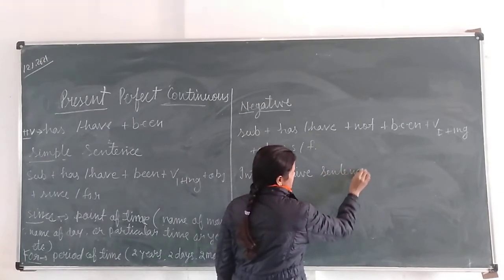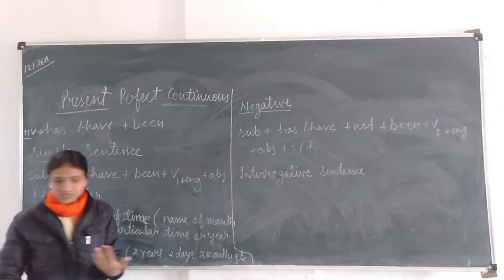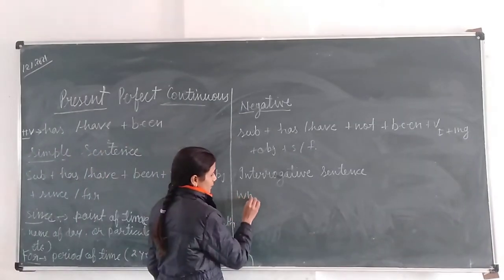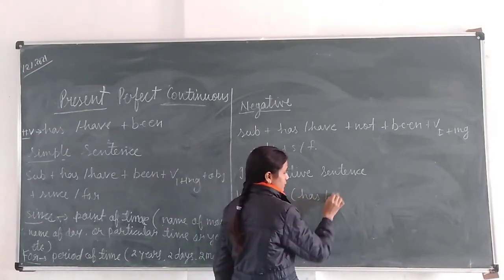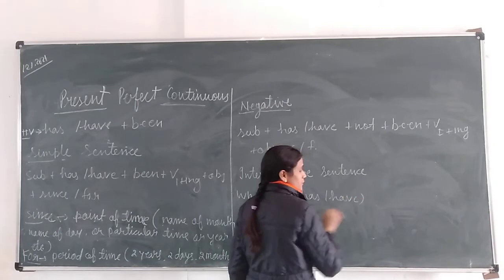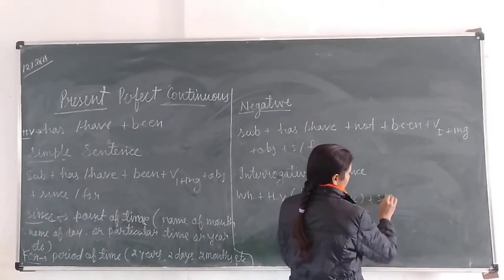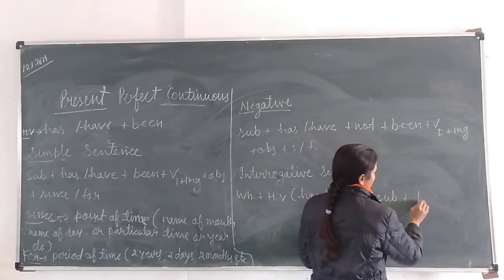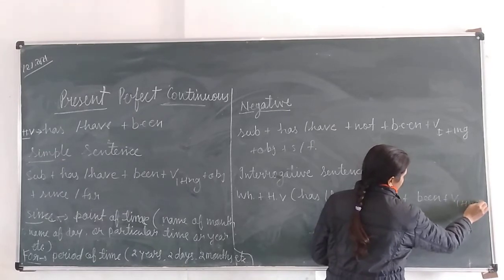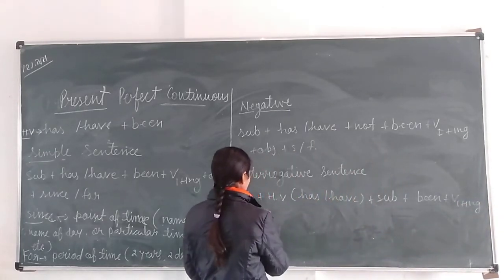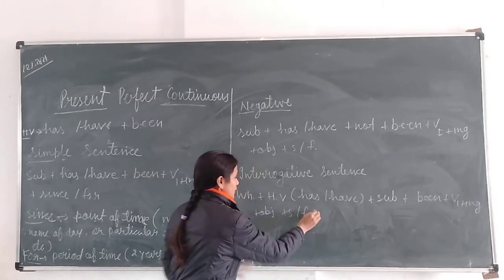Now I am writing the sentence structure of the interrogative sentence. Interrogative sentence means first of all we have to use the WH word, then the helping verb before the subject. So now the sentence structure will be WH word plus helping verb. Helping verb means has or have only, not been. Been we always use after the subject. So after has, have, subject, then been, then verb's first form with ing, object, and since and for at the question mark.